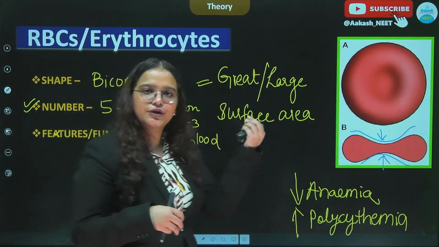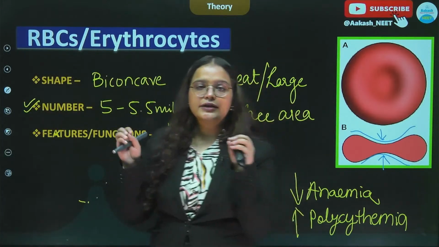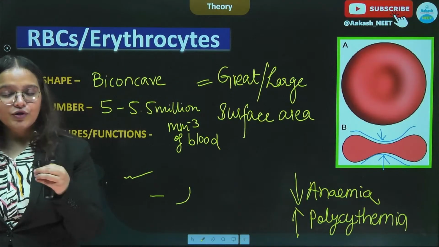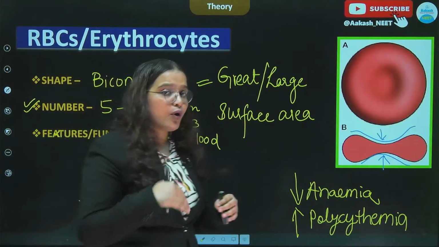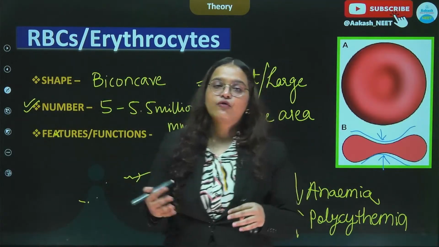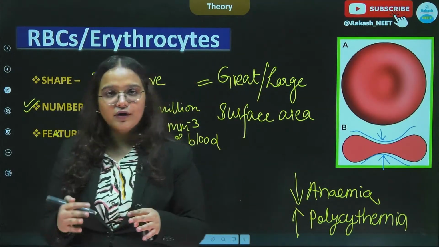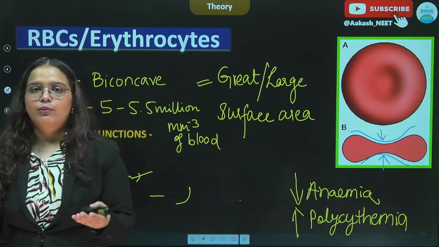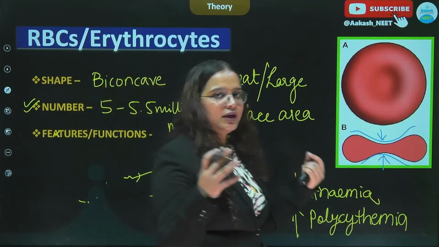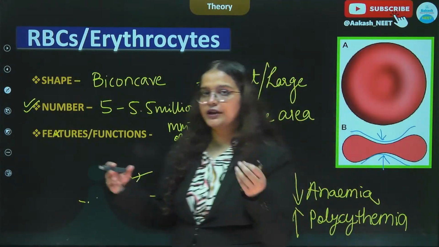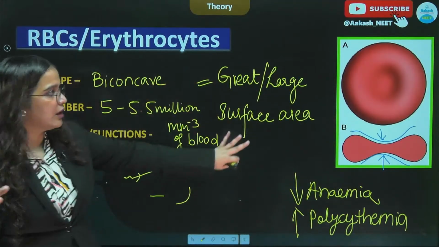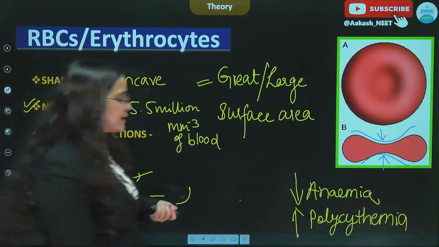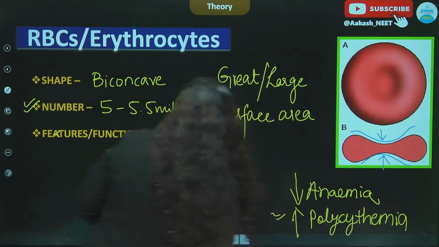Because at higher altitudes like पहाड़ों पे the dissolved oxygen or the oxygen present in the atmosphere is very less. So to compensate for the exchange of gases or the exchange of oxygen, the number of RBCs increases in our body. So you can see that people living in the high altitudes have red cheeks and all because the number of RBCs increases in their body, and this is known as polycythemia.